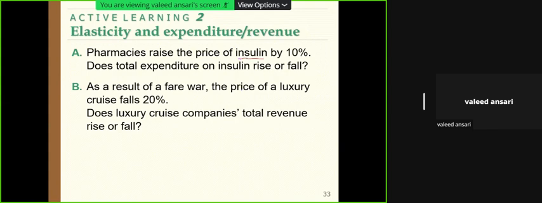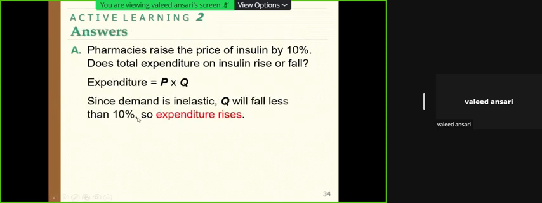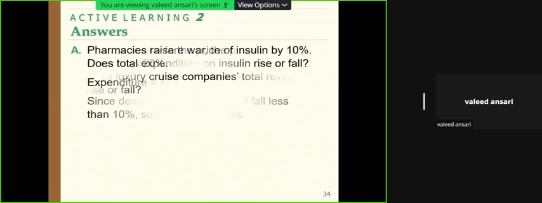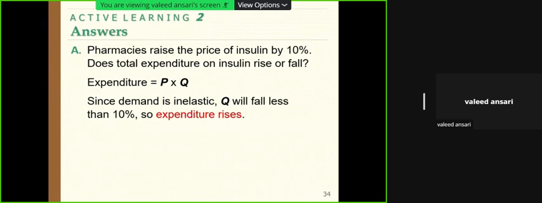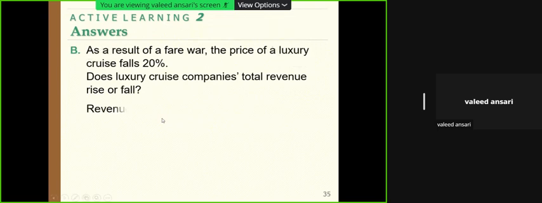As a result of the fare war, the price has fallen by 20%, and because demand is very sensitive to price, what will happen? Total revenue will rise, not fall. This has been explained here in my slides; you can go through. In the demand, Q will fall by less than 10%, so expenditure rises.